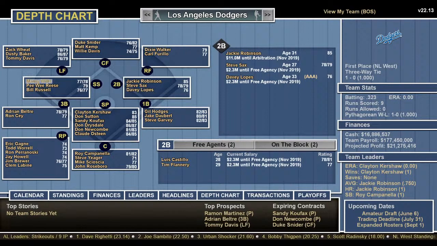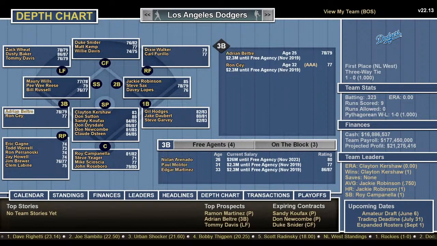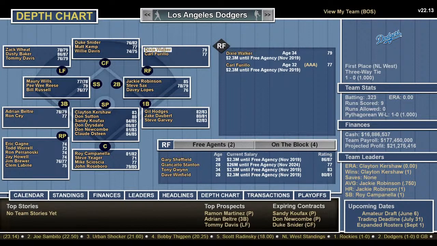Shortstop, Maury Wills, Pee Wee Reese, and Bill Russell. I like Maury Wills there. And Adrian Beltre and Ron Cey. I think I go with Adrian Beltre there. In right field, Dixie Walker. He's from the 30s and 40s. And then Carl Furillo from the 40s and 50s.